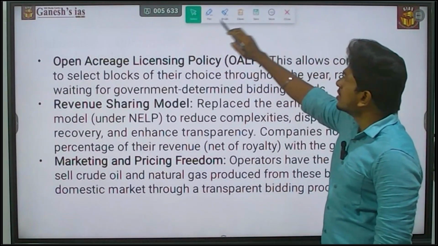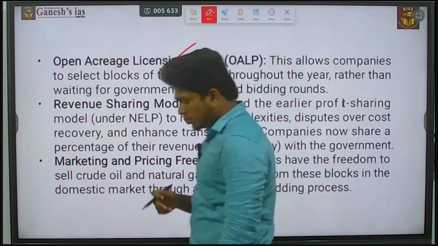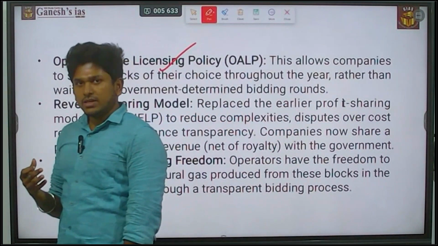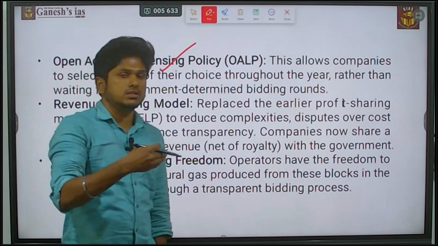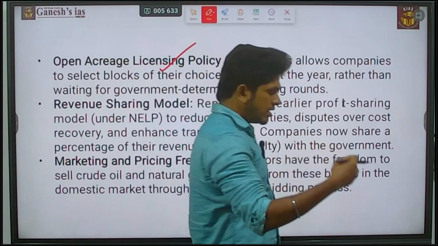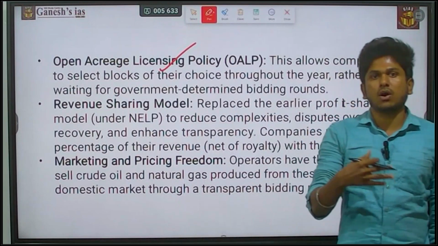Second is the open acreage licensing policy. What is this open acreage? Earlier, the Government of India would identify one region. Consider that the Government of India identifies the Krishna Godavari region and releases it for an auction process.